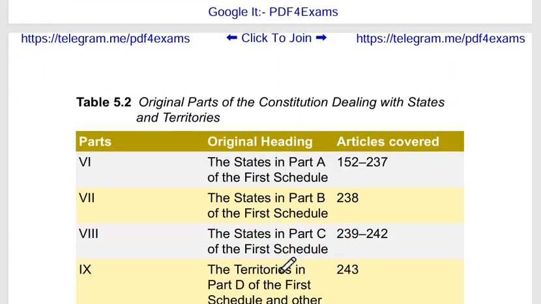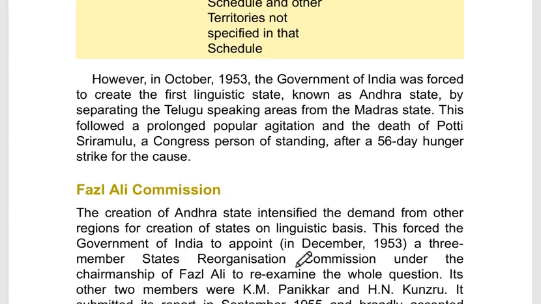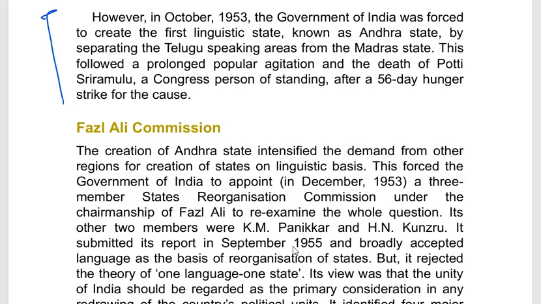Now, this table, no need to remember at all, we can skip the portion. Moving ahead, this is also not required. Now, these portions you can treat as very, very important, mark it in your book.